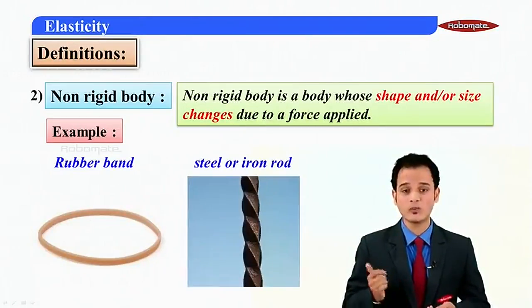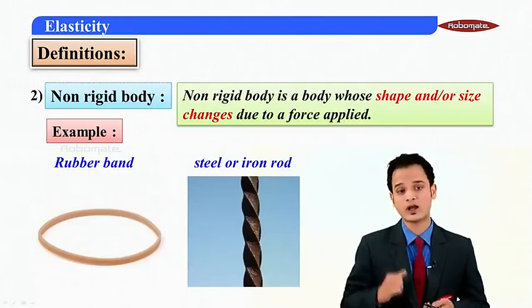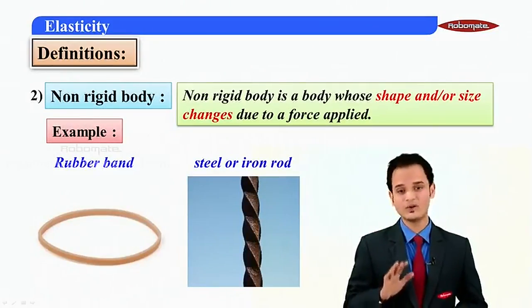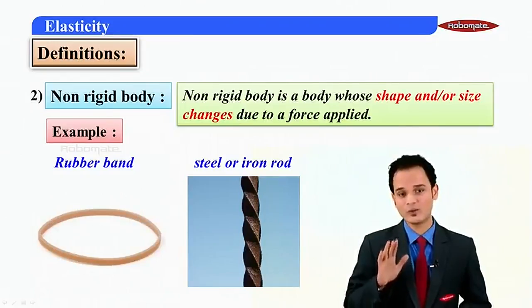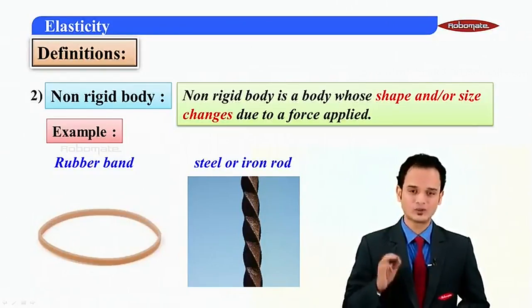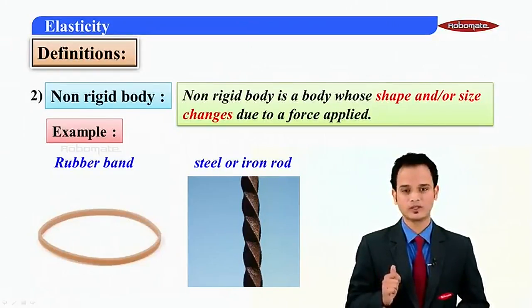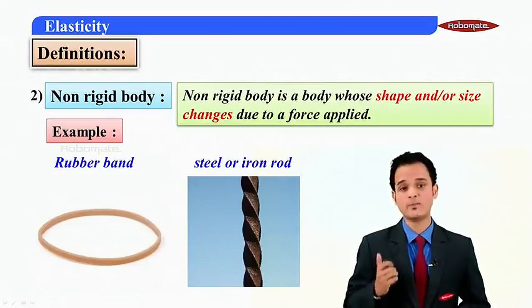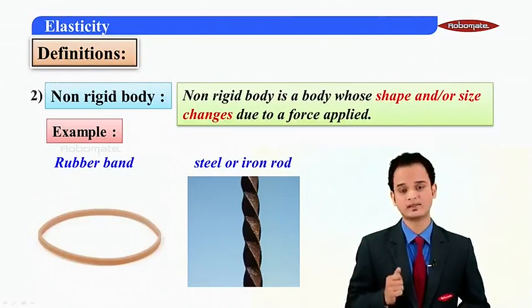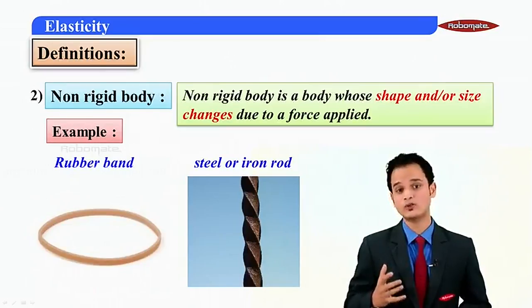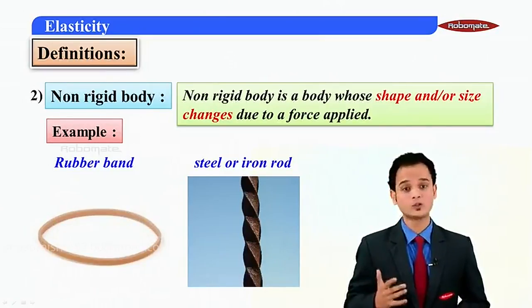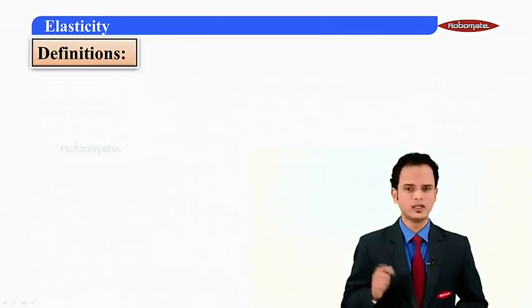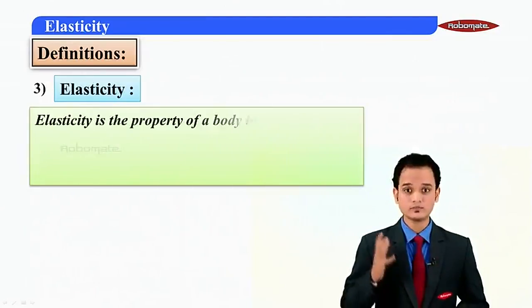Also, students, one more example would be of a steel or iron rod. Now students, in day-to-day life, we actually don't try to bend a steel or an iron rod. But students, it is possible. There are machines that can actually bend irons into desired angles, and these iron rods are actually used for construction purposes and also for many machine purposes. Let us quickly go ahead, students.